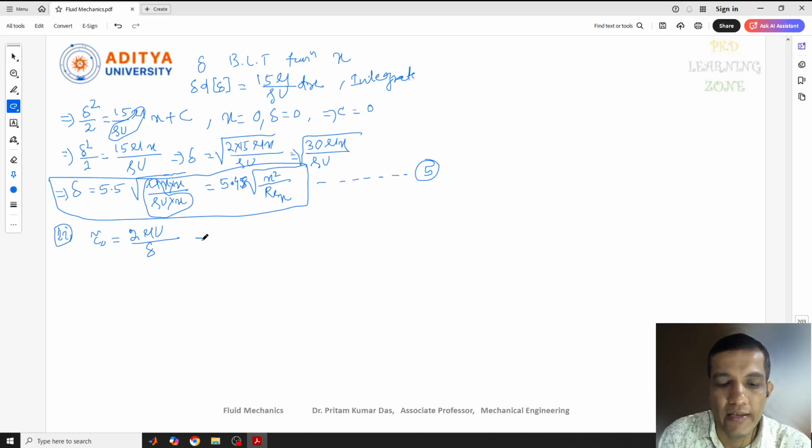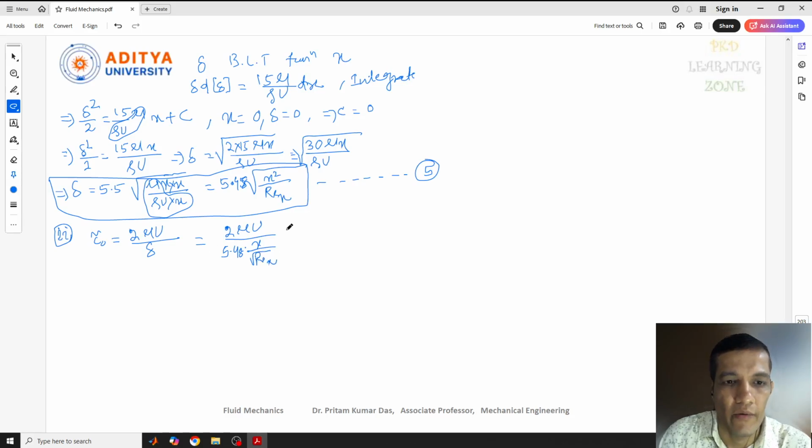This is 2 mu u divided by 5.48 root over of x square by Rex, so I can write x by root over of Rex.